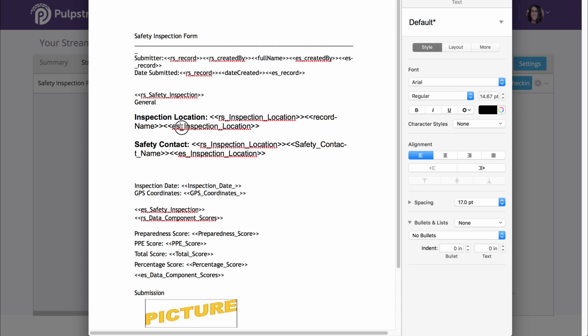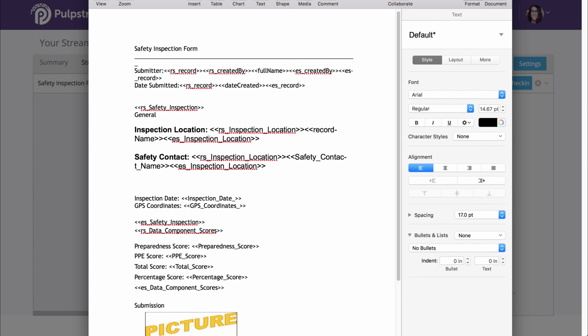Notice that the name changes because we're using our smart object. Open tags, closing tags are the same. And a word of caution, double check the name field that auto-populated and compare it to the one in your template. If you added an additional space after the word location, for example, the name would auto-populate an underscore to store that. So we want to make sure that we have the accurate names here to prevent errors in the future.